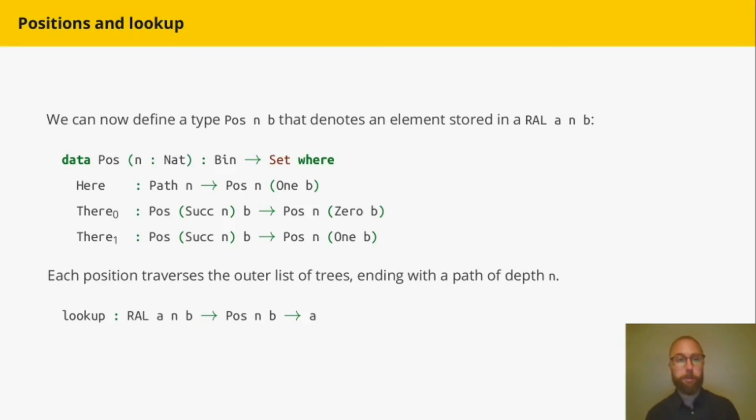The other 2 constructors there basically jump over any tree which may or may not be there in the outermost list-like structure until we find the tree that we're looking for, and then we have the path in that tree to one of the individual elements. And then we can define a lookup function in quite a straightforward fashion now.